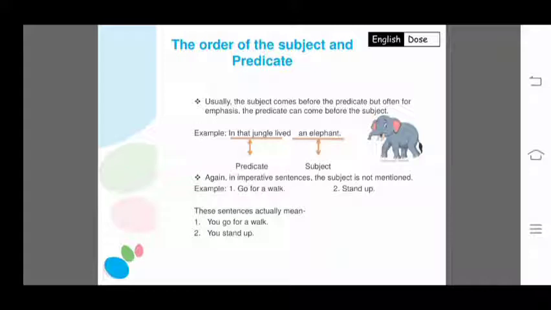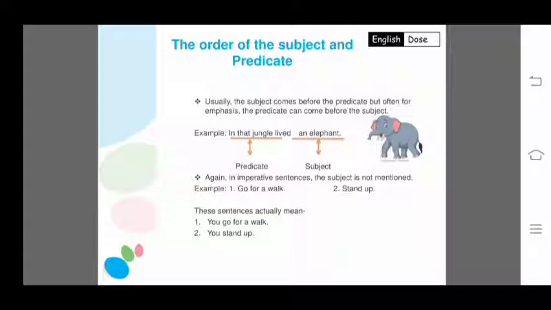But here we are giving more emphasis, more stress, to where an elephant lived, in that jungle. Here we are giving importance to that jungle. So in that jungle lived is giving more information about an elephant. So sometimes the subject can come after the predicate also.